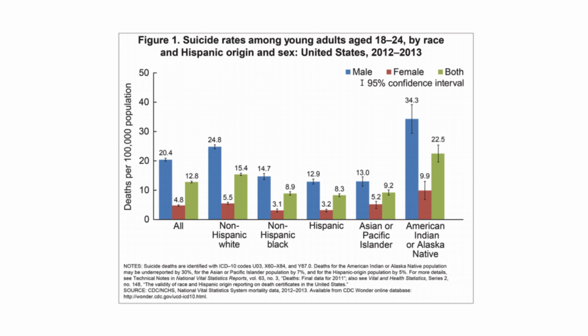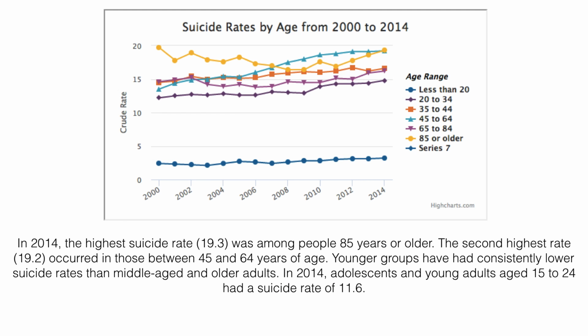This graph shows the demographics of suicide rates of young adults by race in the United States. As you can see, the suicide rate among American Indian and Alaska Native adolescents is 1.5 times higher than the national average for that age group. Even though suicide is the second top leading cause of death in ages 18 to 24, adolescents consistently have lower suicide rates compared to middle-aged and older adults. The crude rate is only 11.6 compared to 19.3 among the elderly.